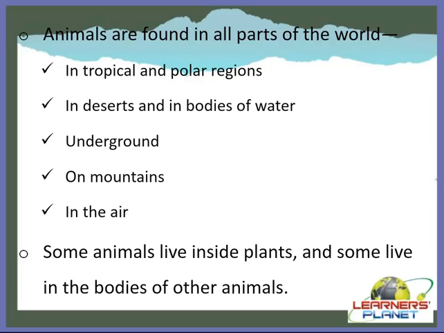Yes, animals are found in all the parts of the world, right? An animal is a member of the kingdom Animalia, one of the greatest kingdoms of living things. And that is why we can say that they are found in all the parts of the world, like in tropical and polar regions, in deserts and in bodies of water, underground, on mountains and also in the air. There are some animals that live inside the plants and some live in the bodies of other animals, right?